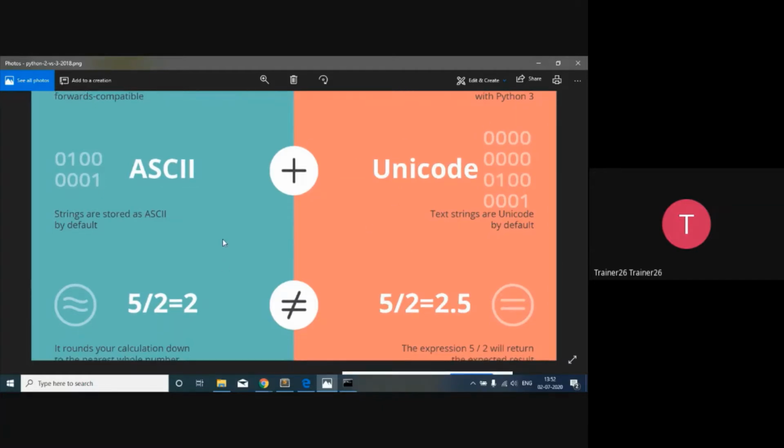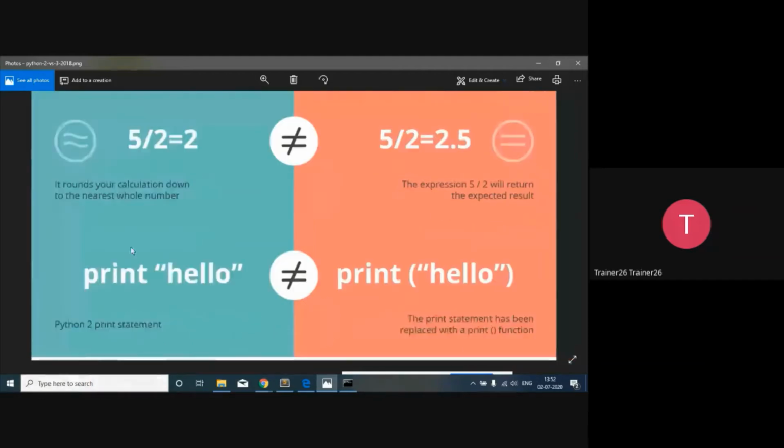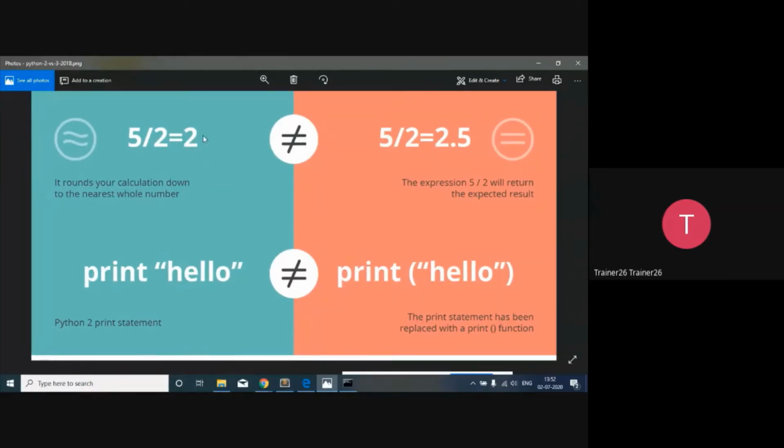Now the next basic difference is that in Python 2, if you divide any number, say 5 by 2, it is going to round off that particular answer. So that fundamental is not available here. Here the actual, expected result is going to be given, that is 2.5 will be the answer here.